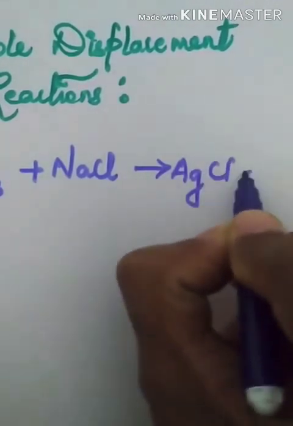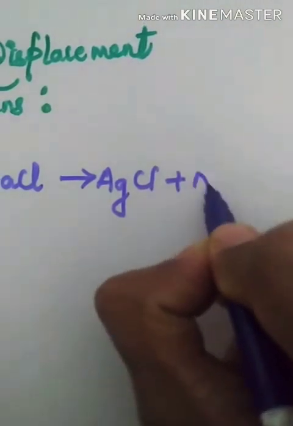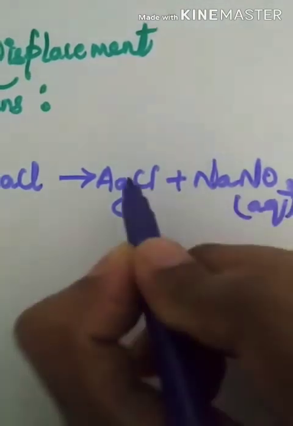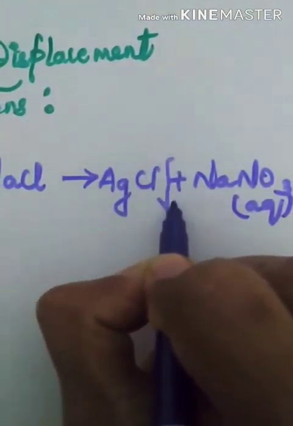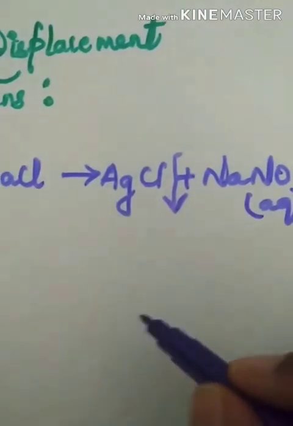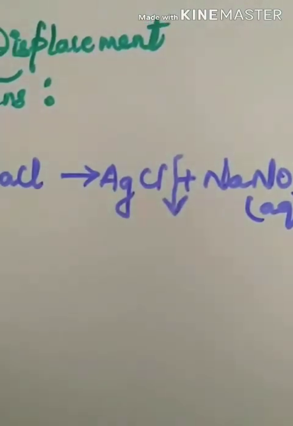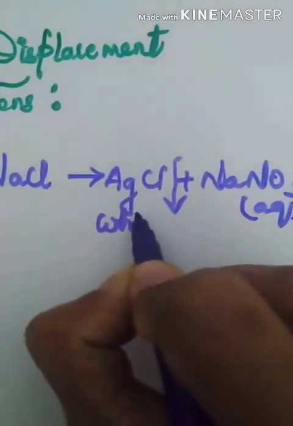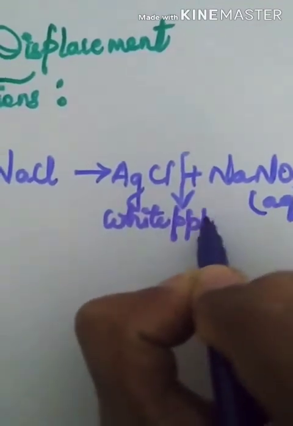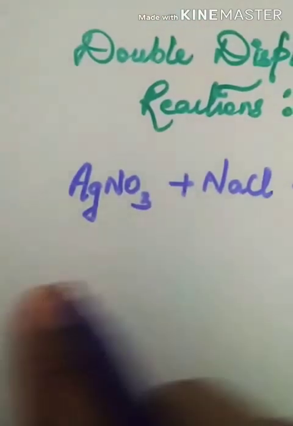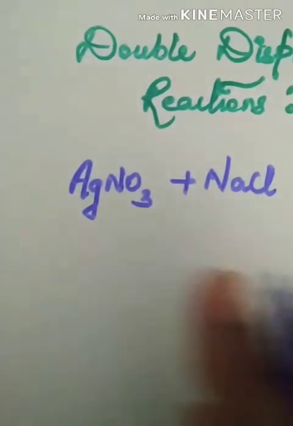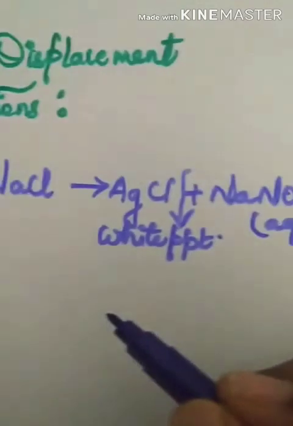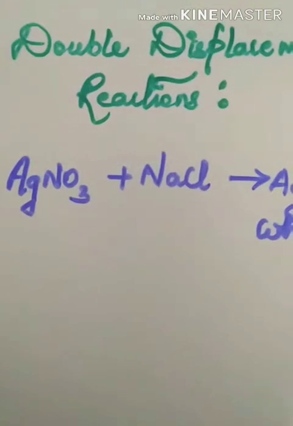AgCl plus NaNO3, aqueous form. But this AgCl is a thick insoluble compound, which will be a white precipitate. A white precipitate will be formed in this reaction where the ions of the reactants are exchanged, which leads to formation of a precipitate. This type of reaction is called a double displacement reaction.